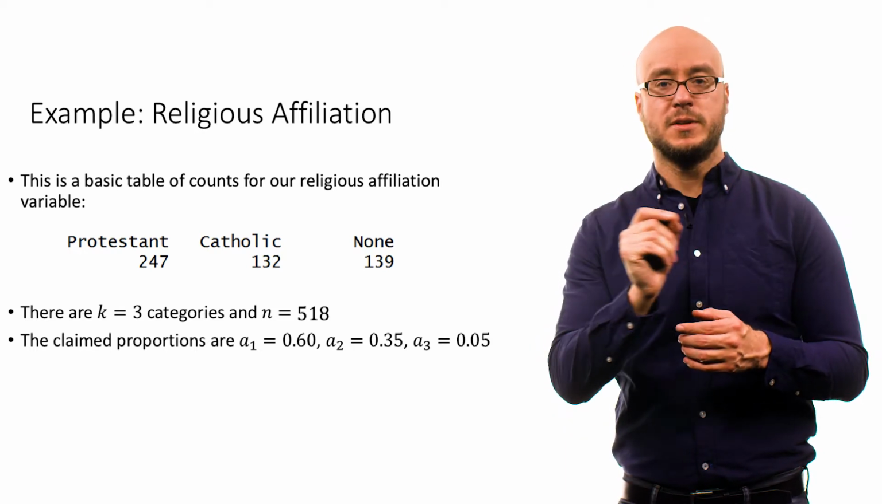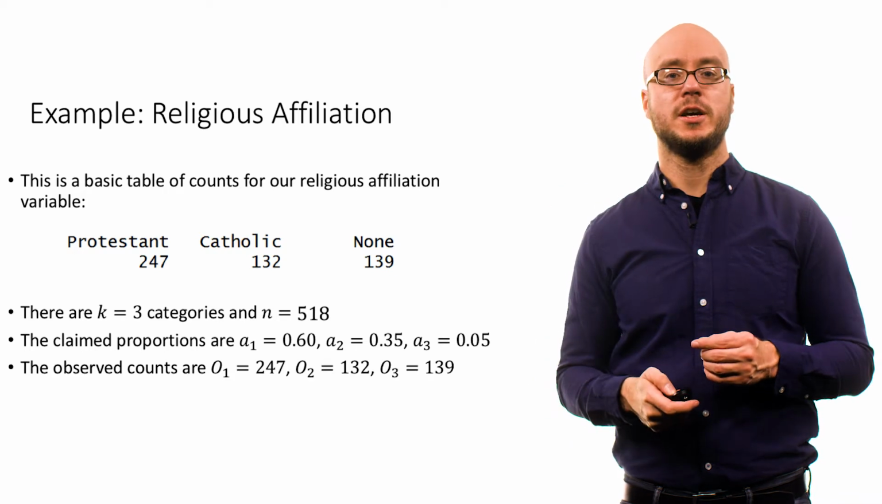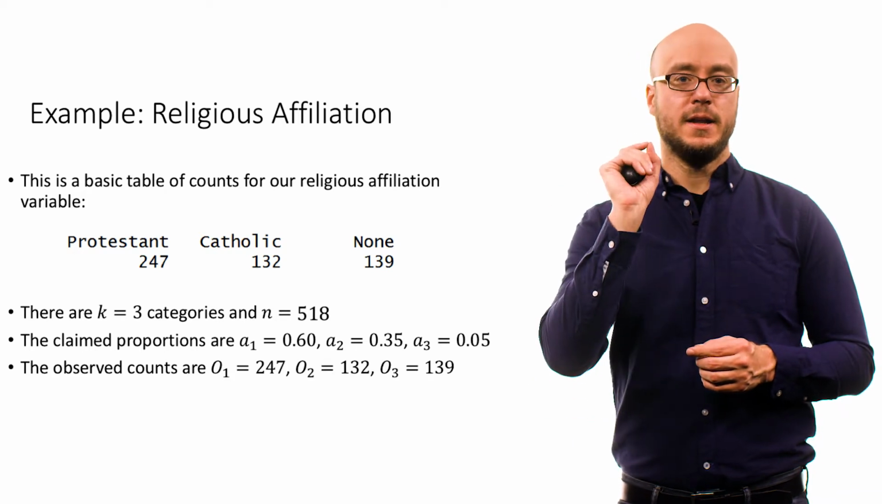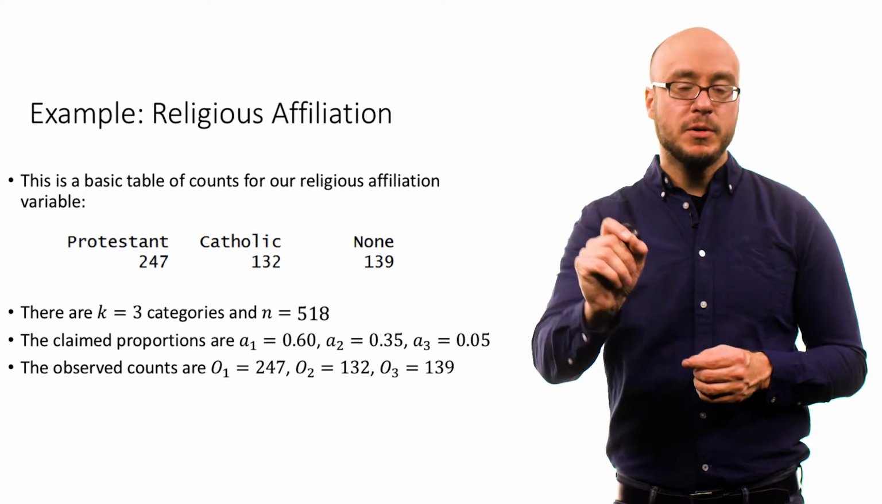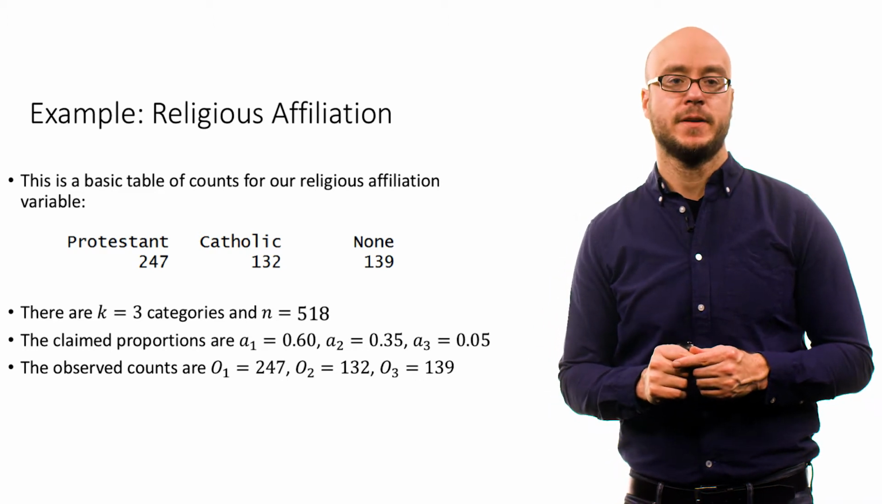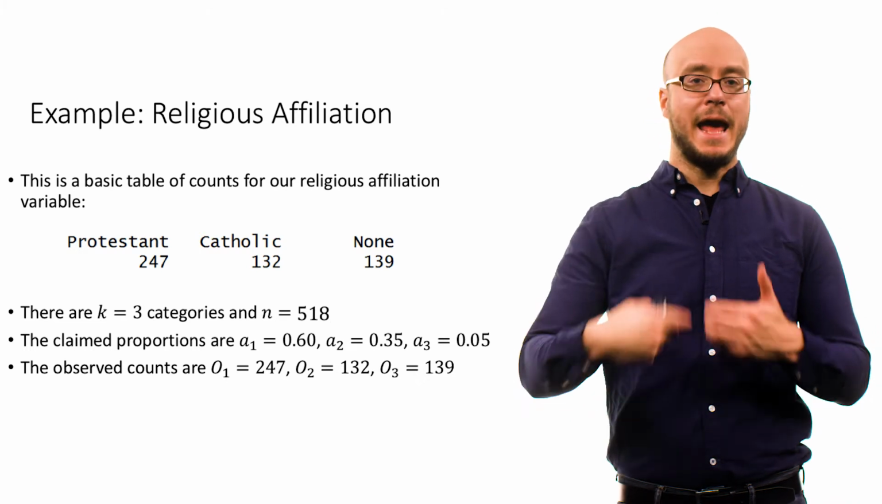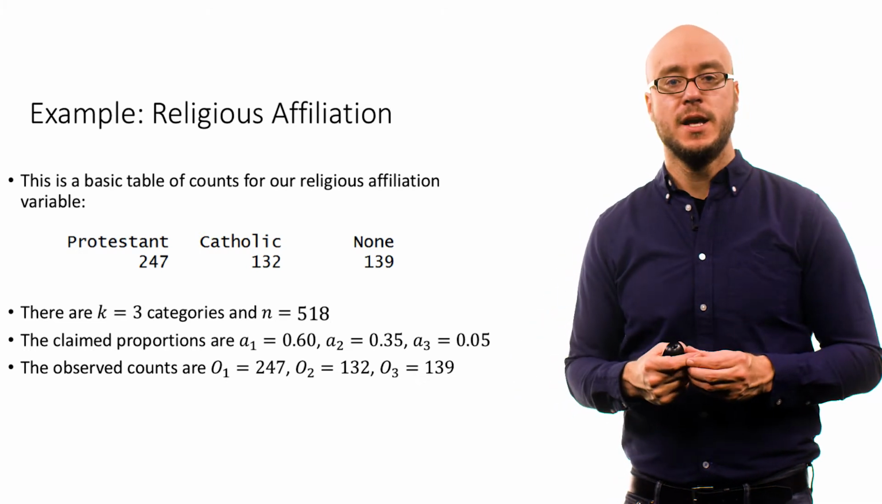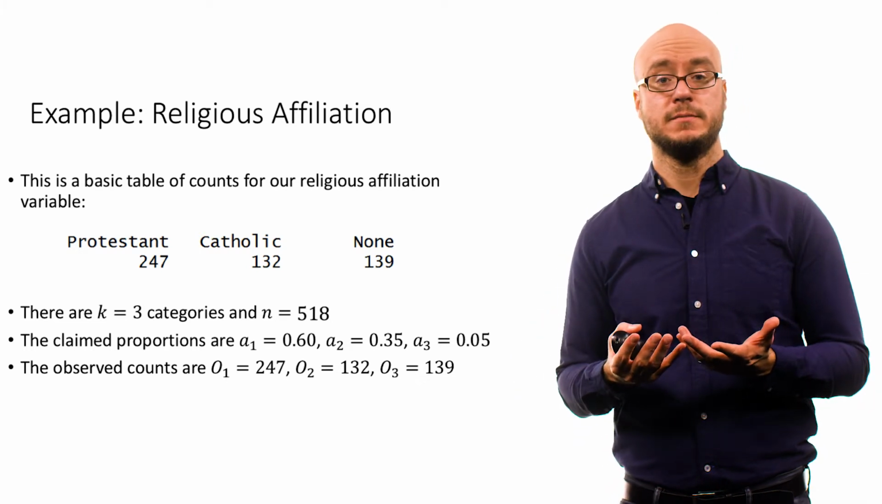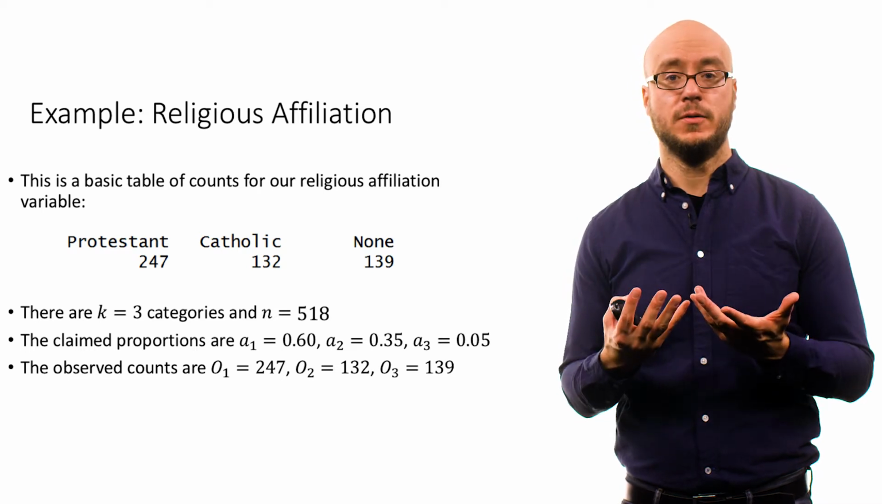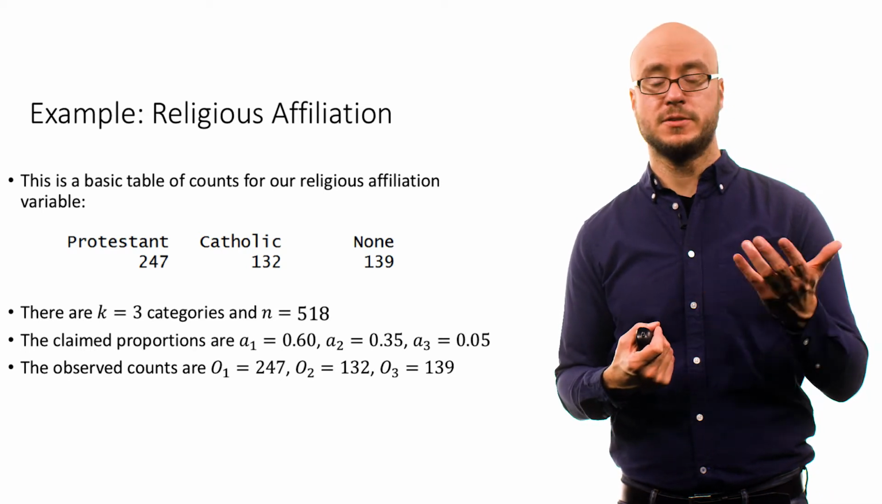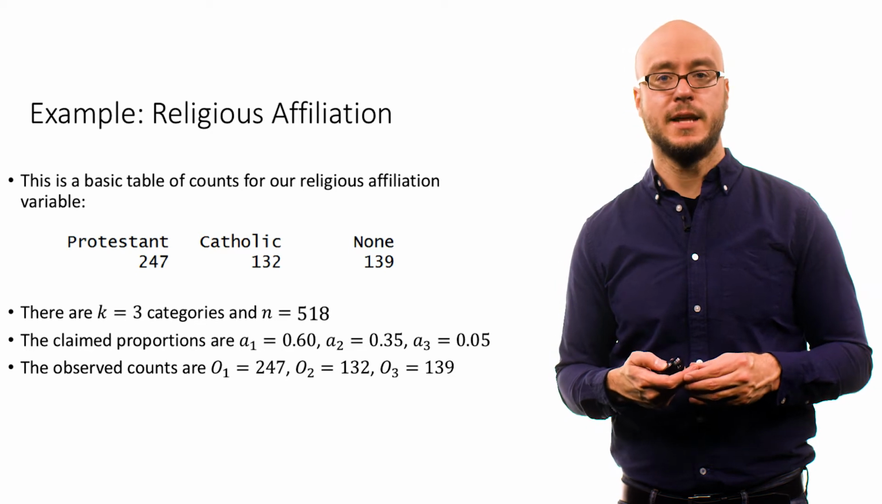For using the chi-square test statistic, these proportions should equal 1, and we use lowercase a to refer to these claimed proportions in the population. Remember, we don't observe the population, so this person's just making claims about them. Then we have this random sample from the population, and we have these observed counts. These observed counts, we use capital O. So the observed counts are simply those from the frequency table.